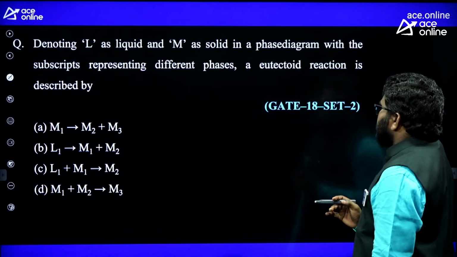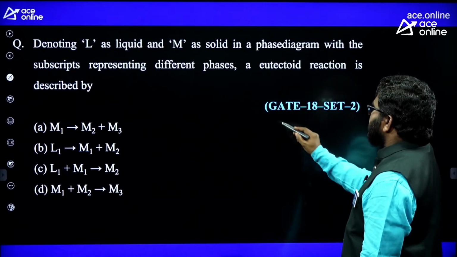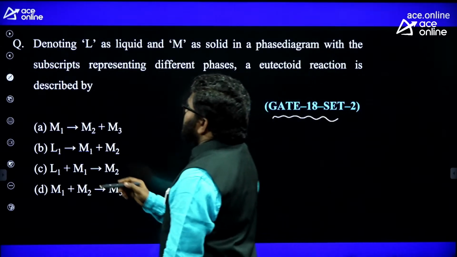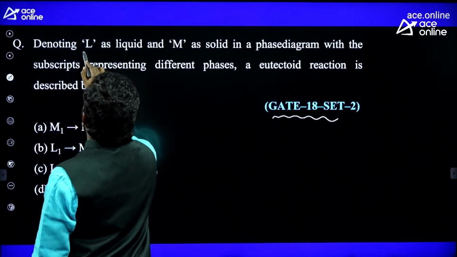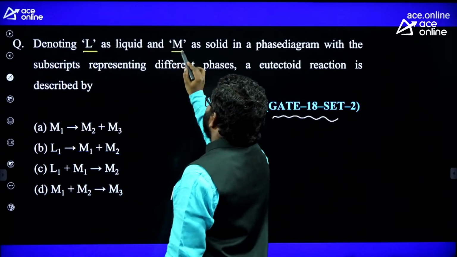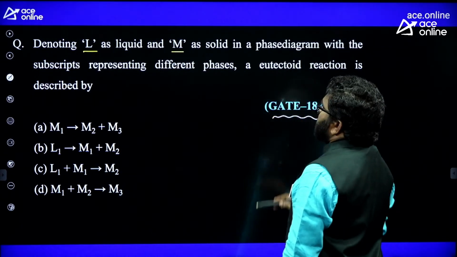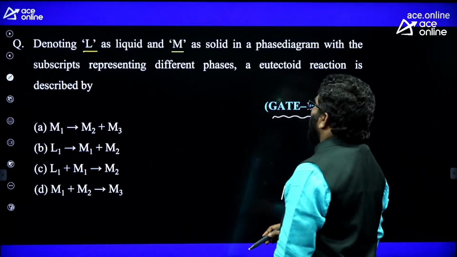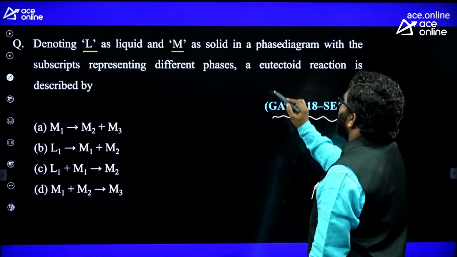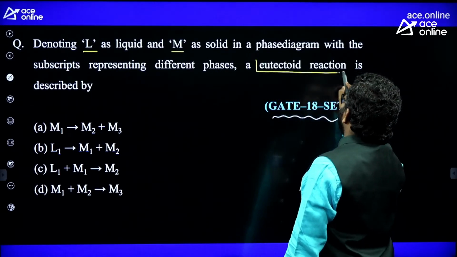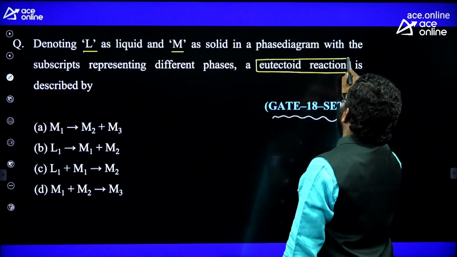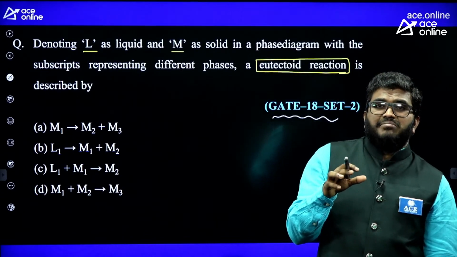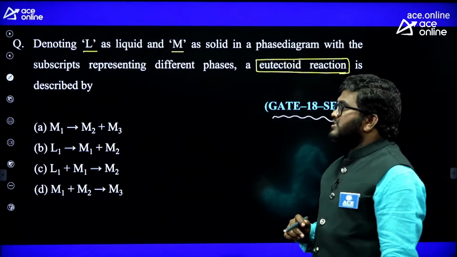Now let us see this question in GATE 2018. What they asked: denoting L as liquid and M as solid in a phase diagram, with the subscripts representing different phases, a eutectoid reaction is described by... Remember, this eutectoid reaction exists in the iron cementite phase diagram. It's a Latin word actually. Eu means nice, tectic means melting, nice melting we can say.